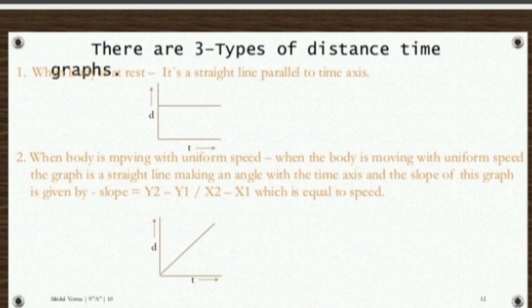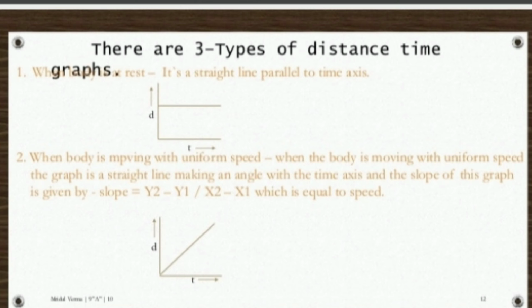So the difference between the final and initial positions on the y-axis, divided by the difference between the final and initial positions on the x-axis, will give you the slope. Slope means (y2 minus y1) by (x2 minus x1).